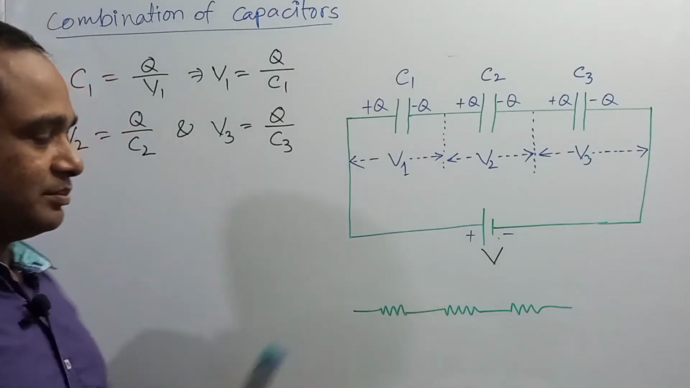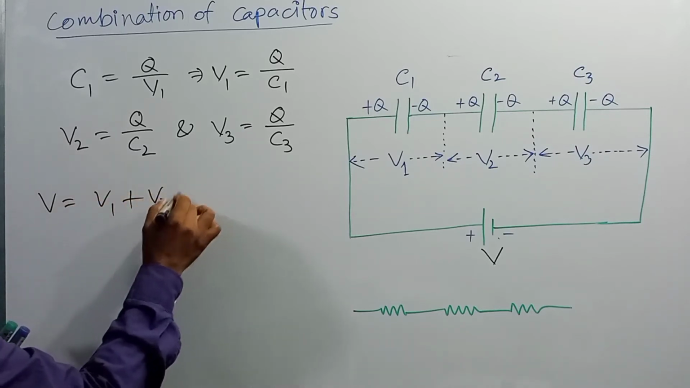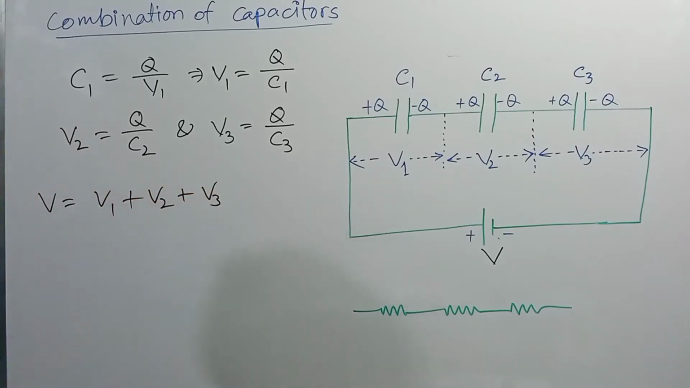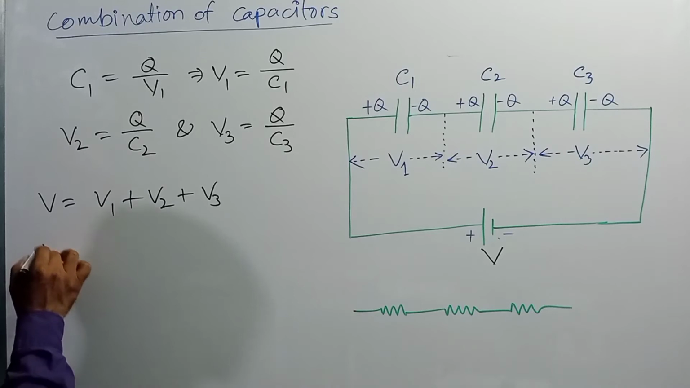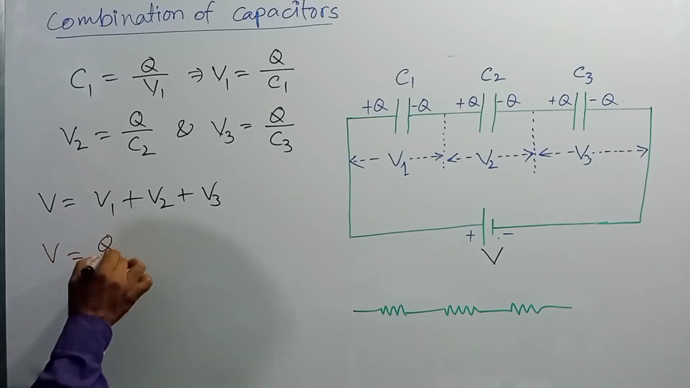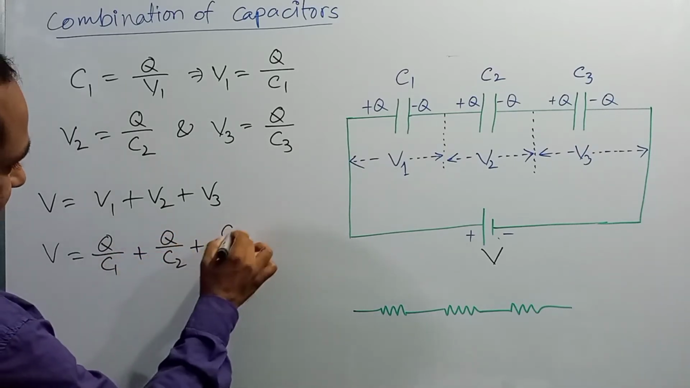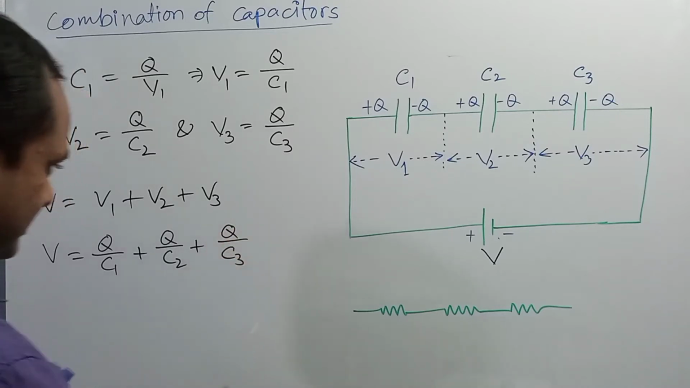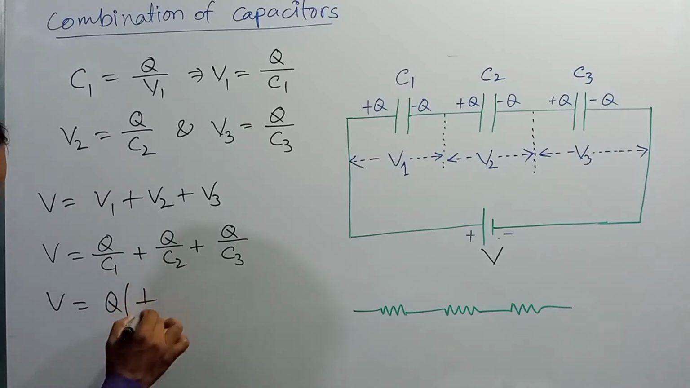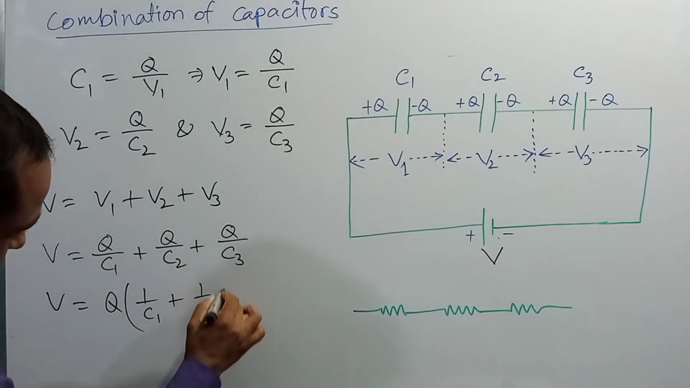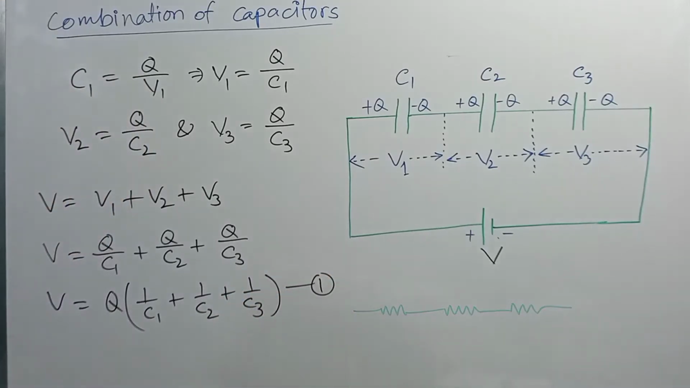Again, we know V is equal to V1 plus V2 plus V3. If we use the values of V1, V2, V3 from the previous expression, we can write V is equal to Q by C1 plus Q by C2 plus Q by C3, or V is equal to Q multiplied by 1 by C1 plus 1 by C2 plus 1 by C3. This is equation number 1.